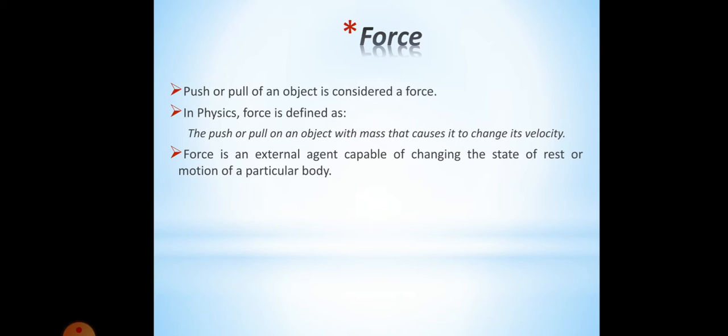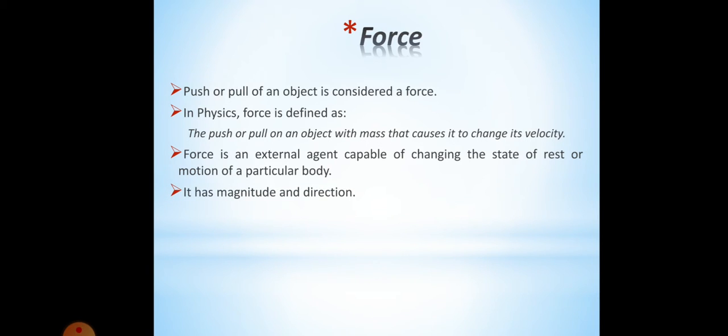Force is an external agent capable of changing the state of rest or motion of a particular body. So we can say that force is an external agent which can change the state of a body from rest to motion or from motion to rest.